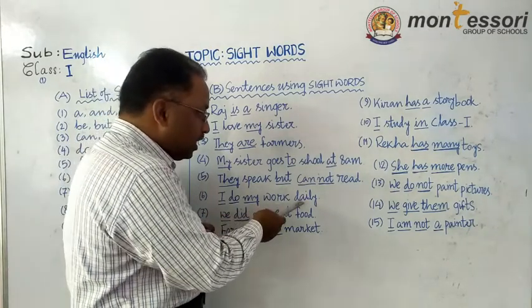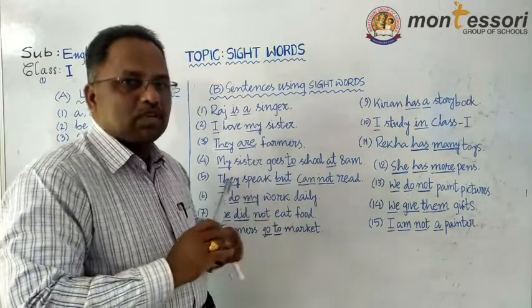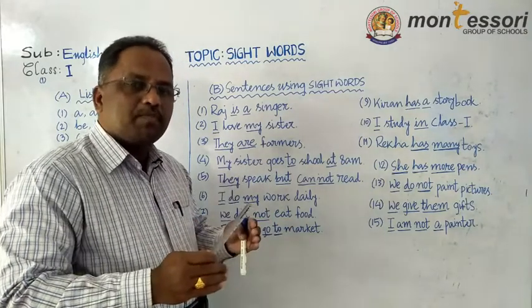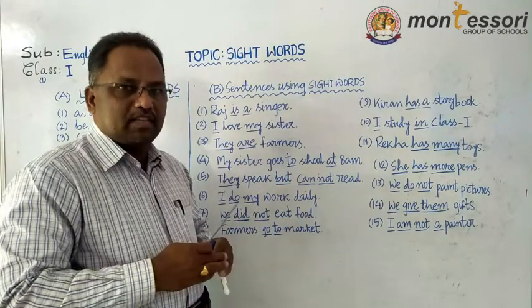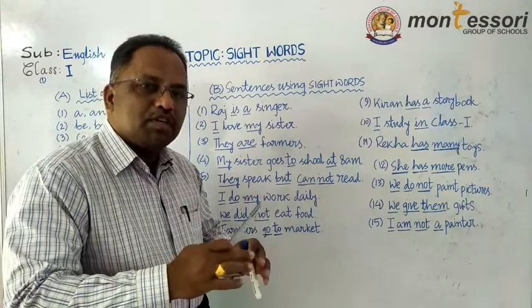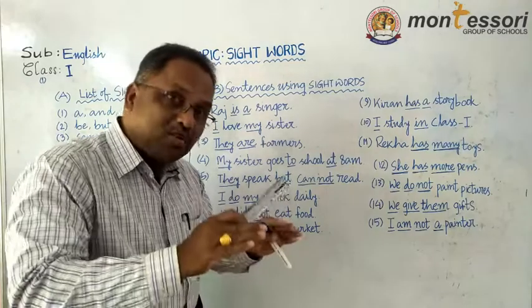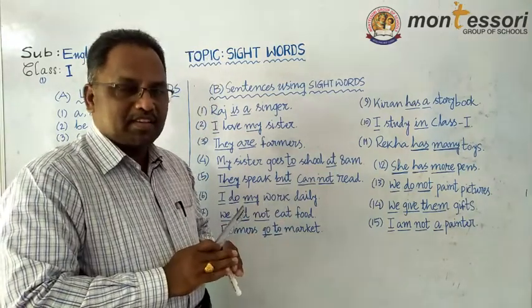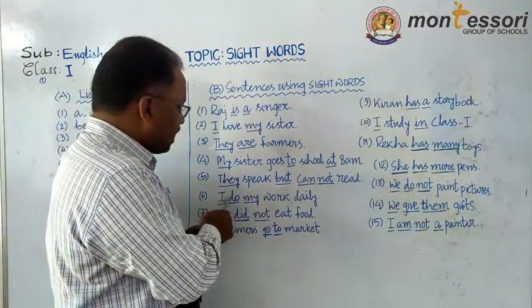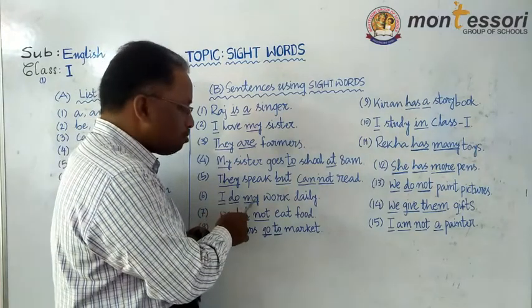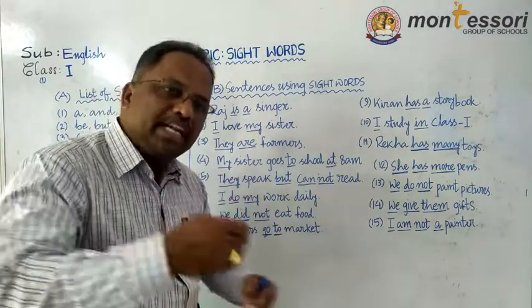Work, daily, they are not sight words, because we do not use them frequently. Means most of the times we do not use them. When these words are required, then only we use them. But words like I, do, my, we use many times.